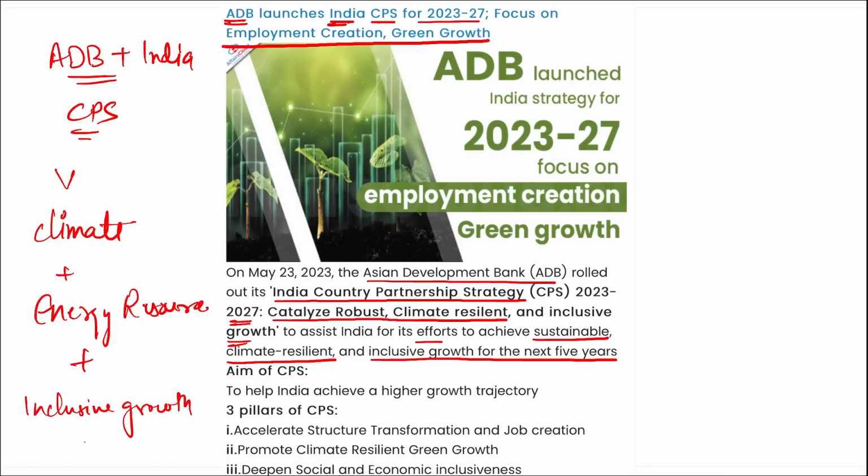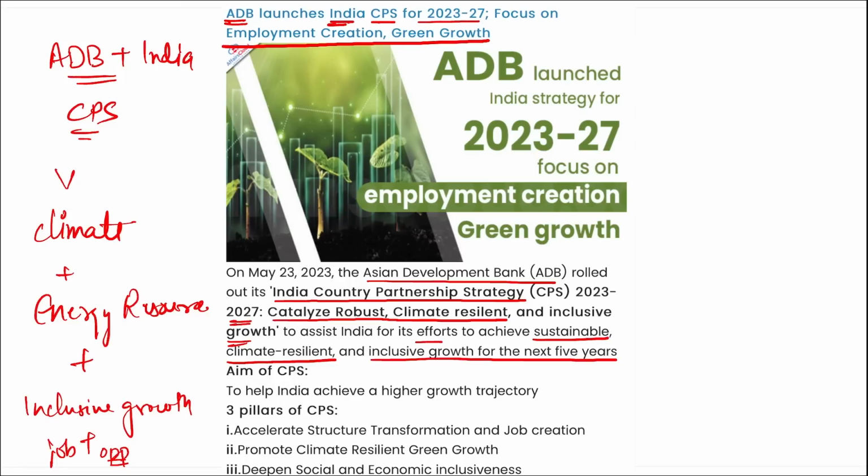Job opportunities will also be provided to the youth, as we will be working towards climate, developing various energy resources, coming up with various other infrastructure, various universities will be opened, new cities will be developed.